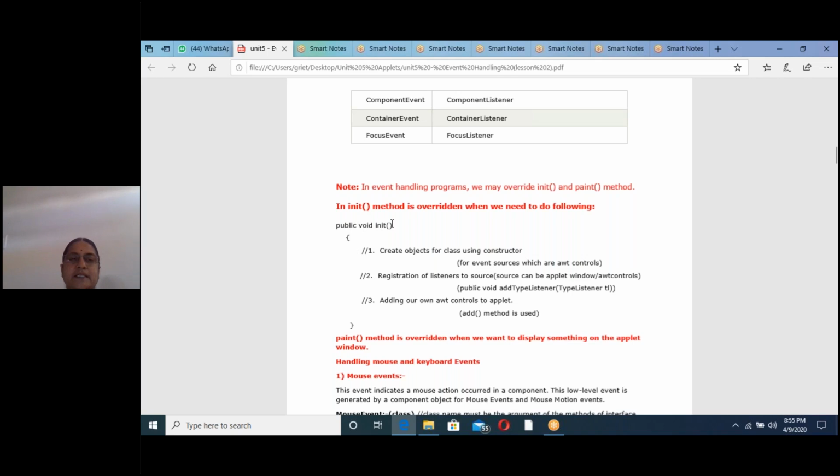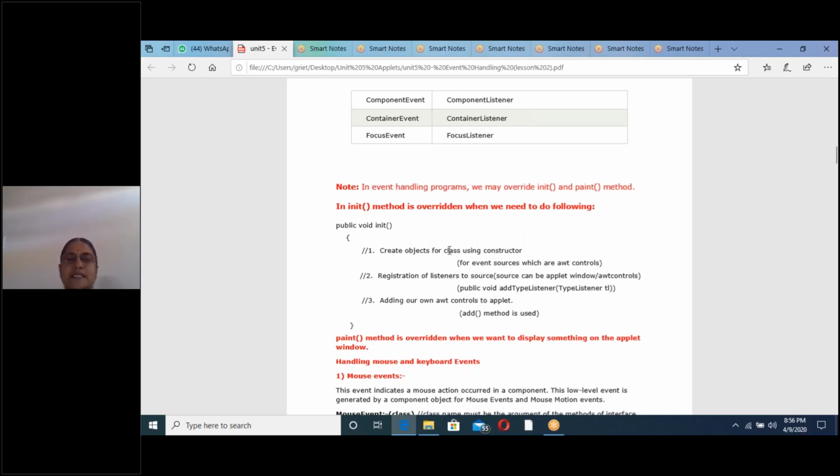See, the syntax is public void init. Inside the init method, it is performing 3 things. First, it will create the objects for the predefined event classes using constructors, for event sources which are AWT controls. Next, registration of listeners to the source. Understand this init method. This is very, very important. Third one is adding our own AWT controls to the applet window.